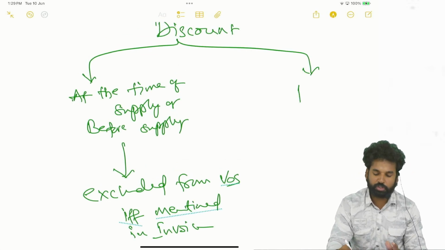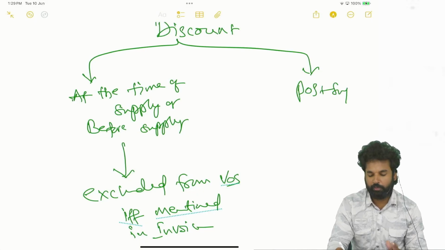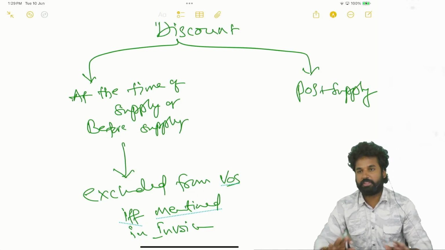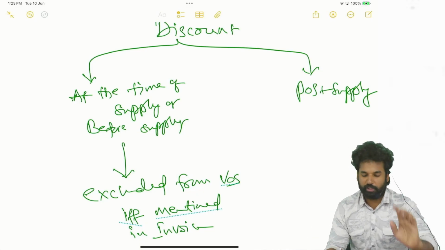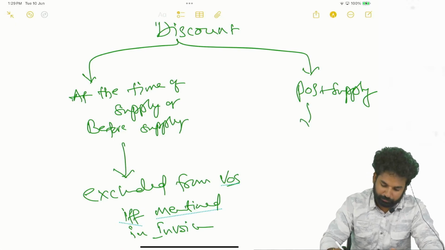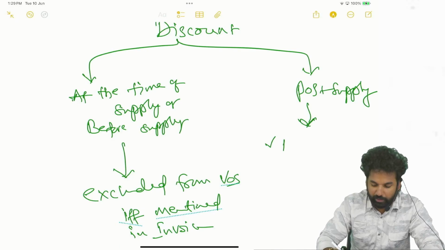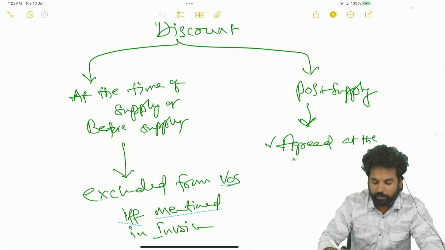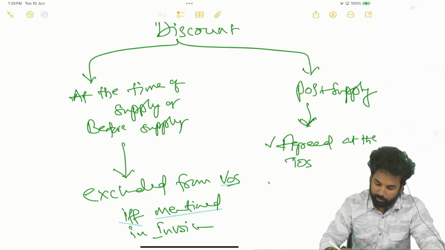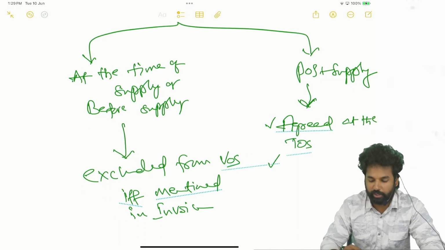If it is post supply, that means the discount is given after supply, again we need to check the conditions. First, it is agreed at the time of supply.